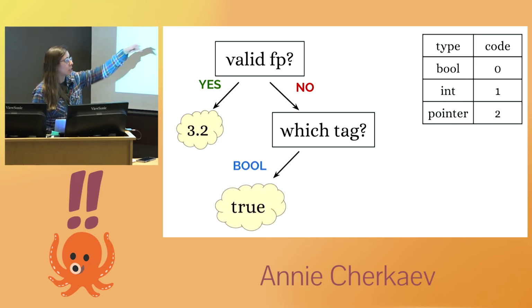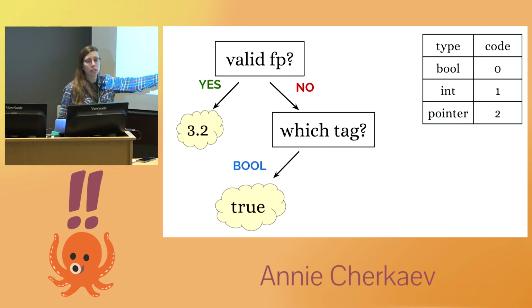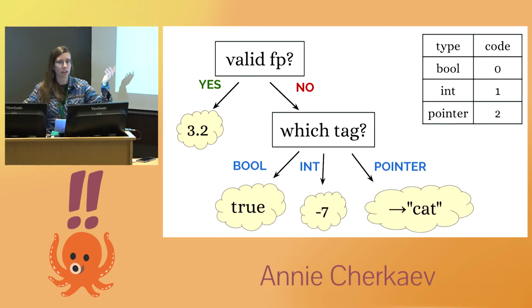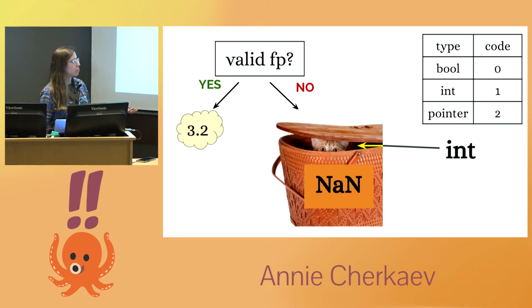So then I can use the type tag to interpret the data in the rest of the payload correctly, to know what kind of data it is, and then I can get on with my day. So it's like I have this box, and then I can just check what's inside of it. So that's sort of what NaN-boxing is. It's this ability to hide other data inside this extra space that we happen to have.